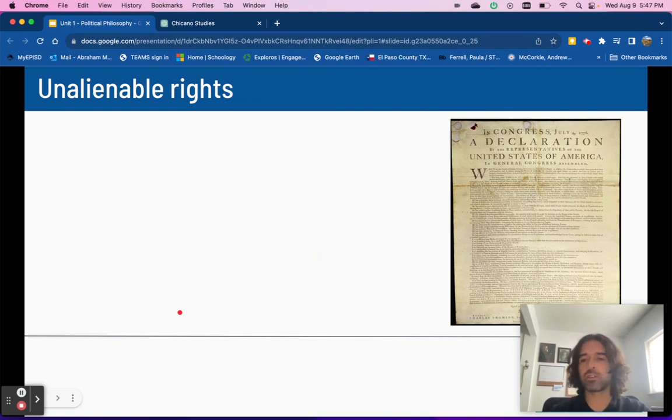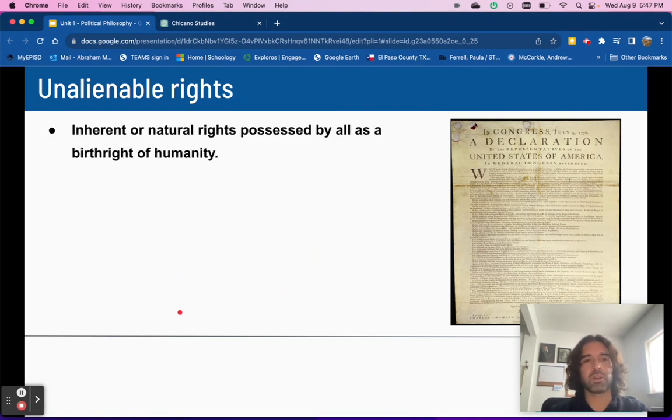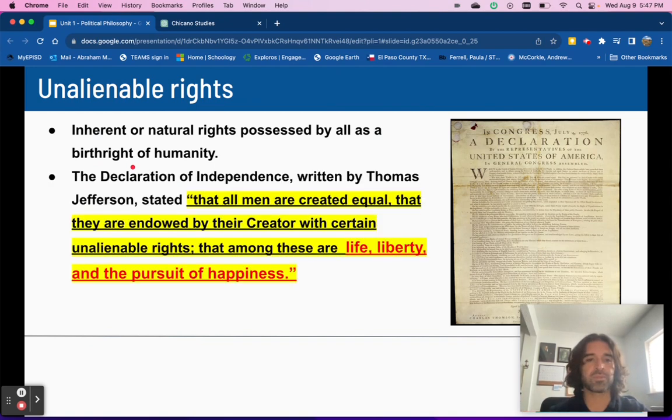Next one is unalienable rights. Again, unalienable rights are inherent or natural rights possessed by all as birthright of humanity. In other words, birthright means as soon as you're born, you have these rights.